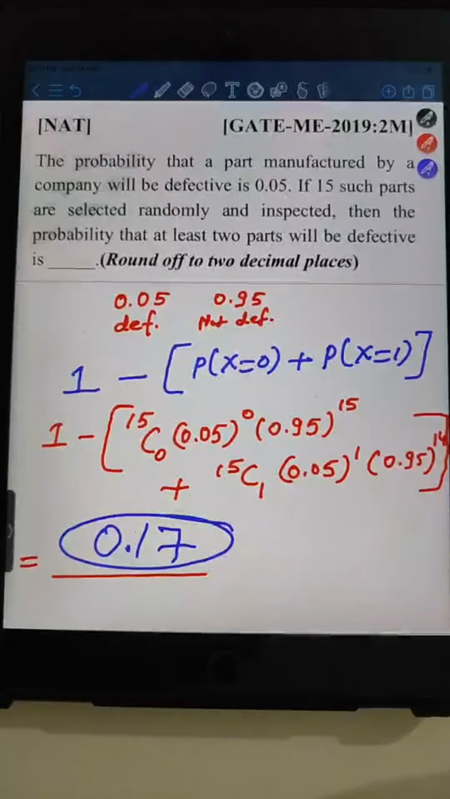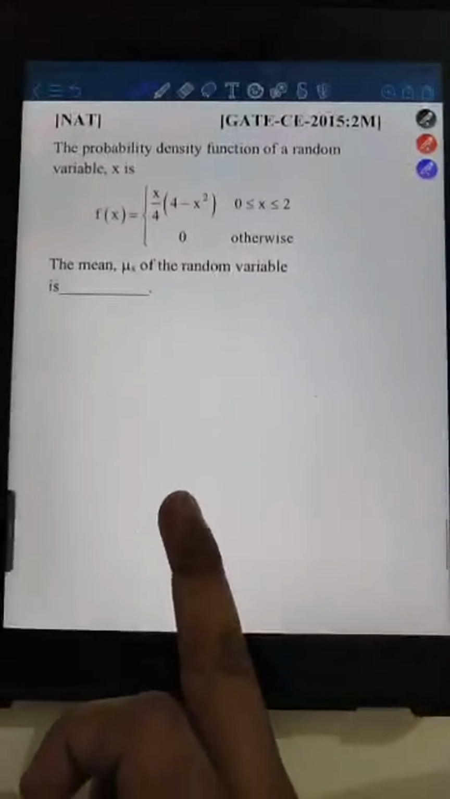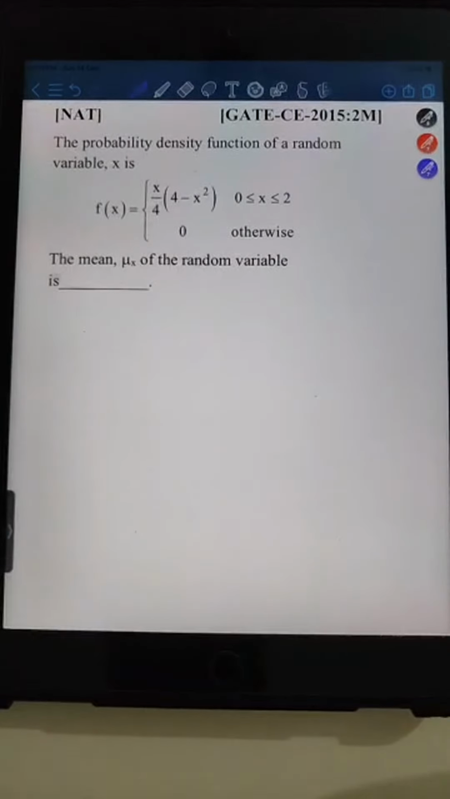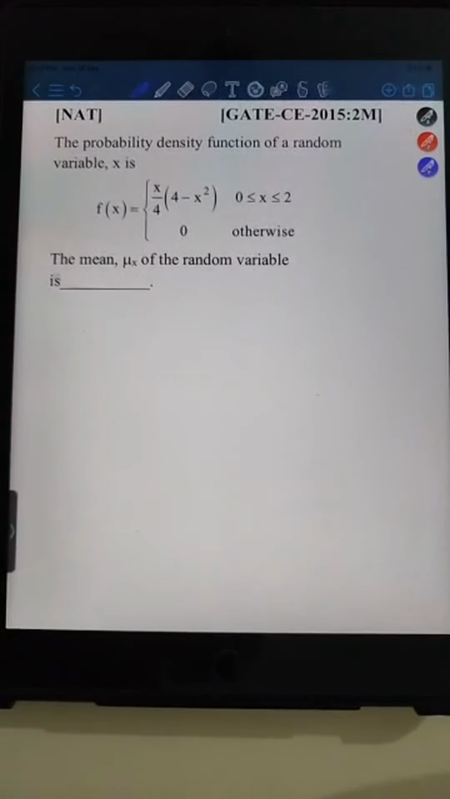Tilak Raj is telling clear, sir. Next question. Okay, Tilak, definitely. So there is no doubt in this question. We are moving towards the next one. So this question was asked in GATE 2015 Civil Engineering for 2 marks. This question is based on probability density function, right?